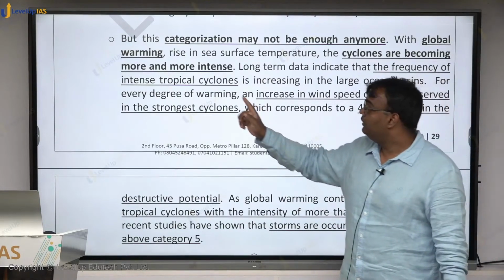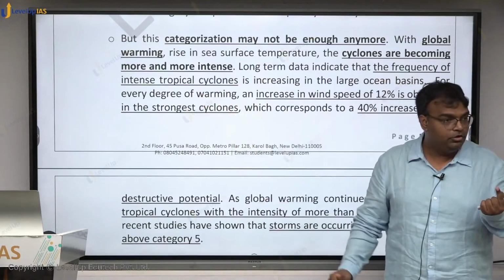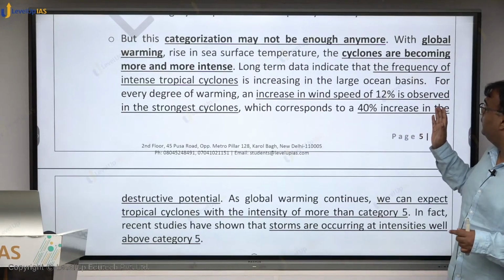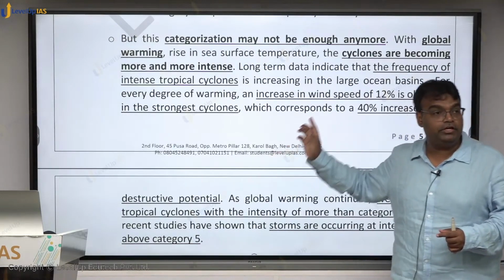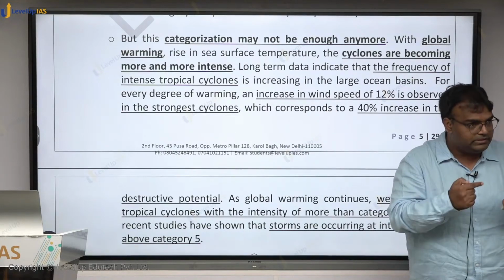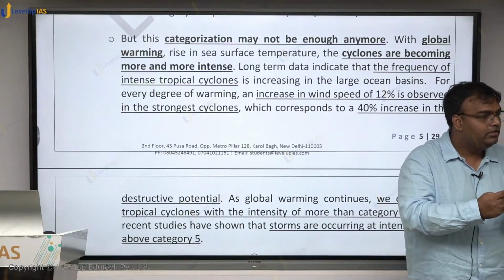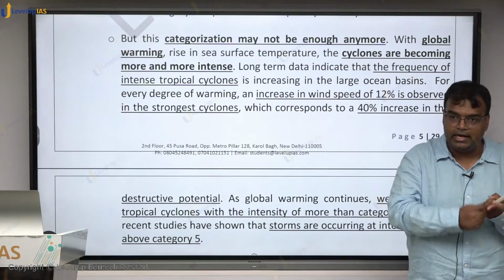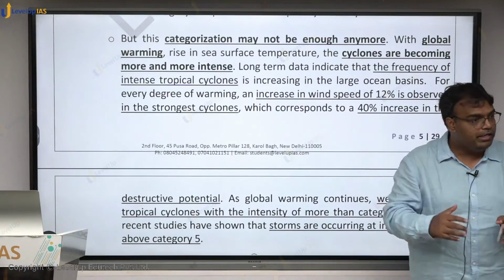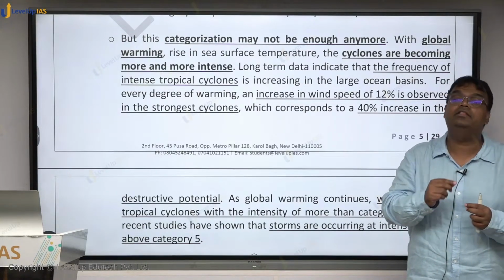So, for every degree of warming, wind speed increases by around 12% and the destructive potential increases by 40%. And because of climate change, temperature is rising, so wind speed is going to increase by 12% and rainfall and the damages would also increase, and thus we need another category.